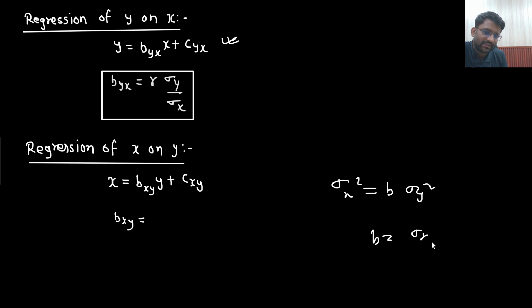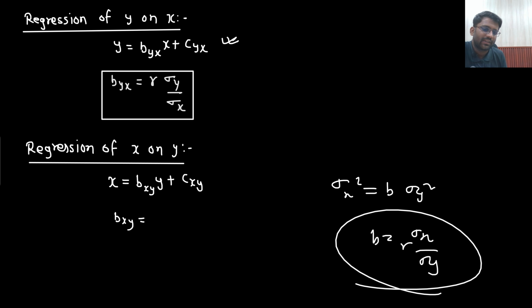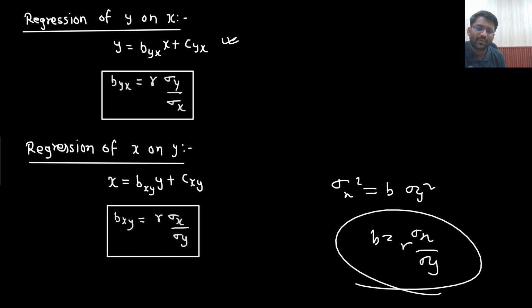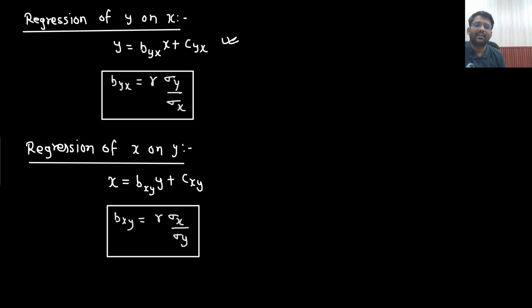So, sir, the value of b is sigma x divided by sigma y. Just multiply with r as well. So r into sigma x divided by sigma y. This is the value of bxy you are getting. Now let's see another interesting thing. What is that interesting thing?